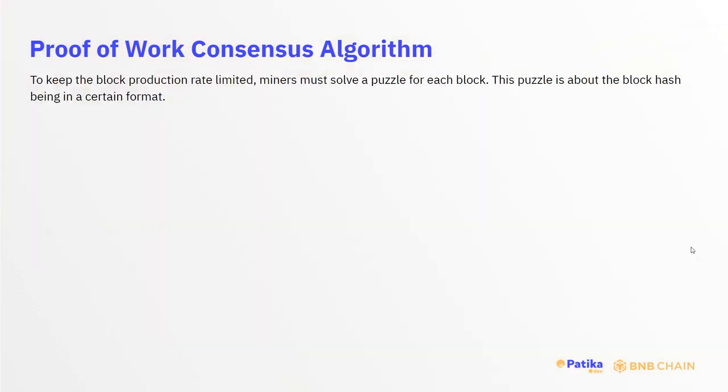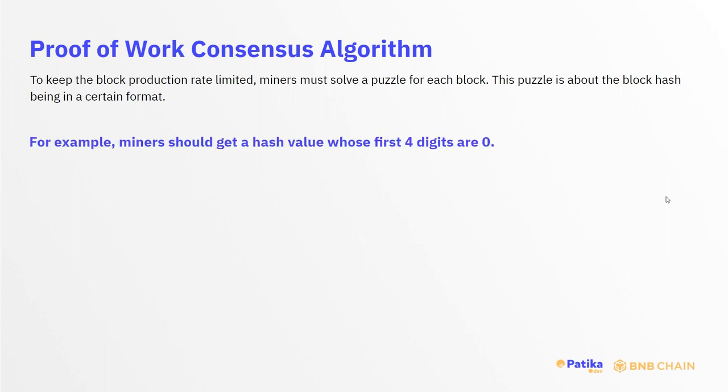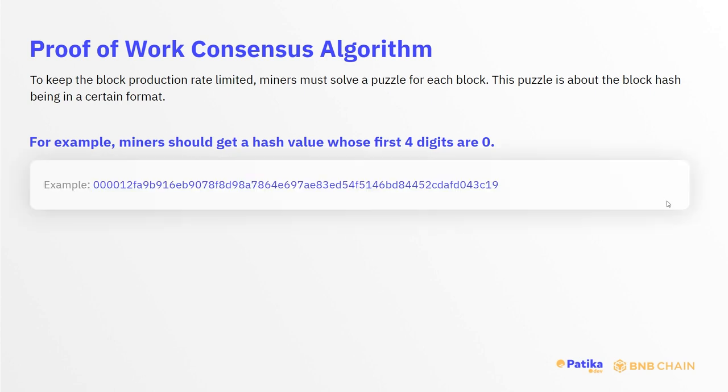To keep the block production rate limited, miners must solve a puzzle for each block. This puzzle is about the block hash being in a certain format. For example, miners should get a hash value whose first 4 digits are 0. In this regard, what we are trying to do as miners, we are trying to get these 4 leading zeros. When we get it, we can say that, okay, I mined the block. In this way, malicious miners are prevented from producing blocks one after the other.